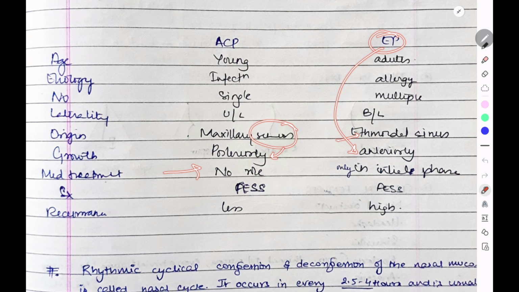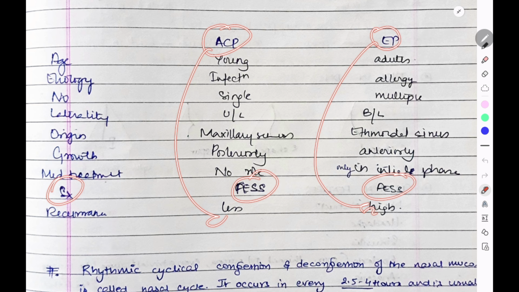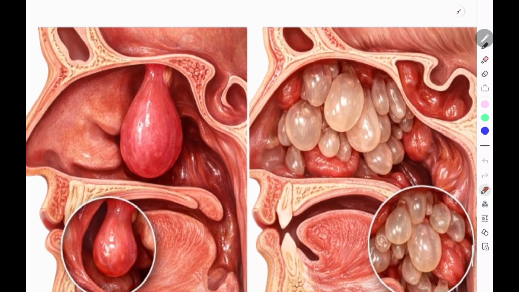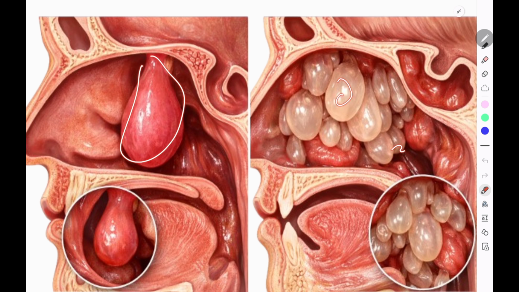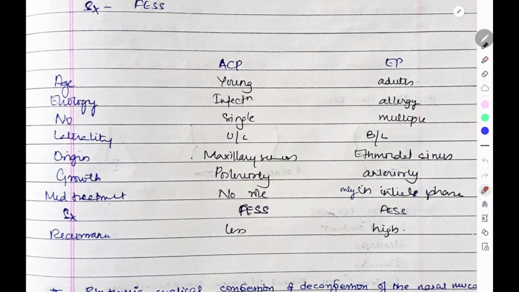There is no medical treatment as such for antrochoanal polyp, but for ethmoidal polyp we can go with antihistamines and steroids. The final surgery is FESS in both cases. The recurrence chances of antrochoanal polyps are less and ethmoidal polyps are high. So this was about the differences between antrochoanal polyp and ethmoidal polyp. You can see here it is single, here multiple and grape-like, here it grows posteriorly, here anteriorly, and it is seen only in the young and this in the adults. So these are the differences between antrochoanal polyp and ethmoidal polyp. Thank you so much.